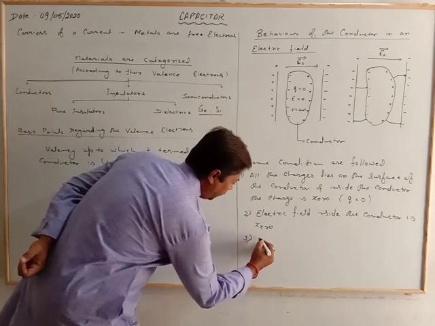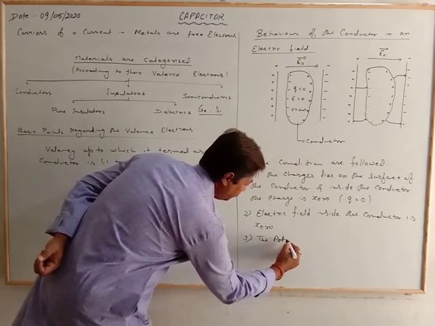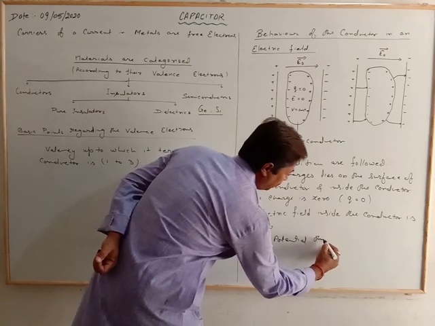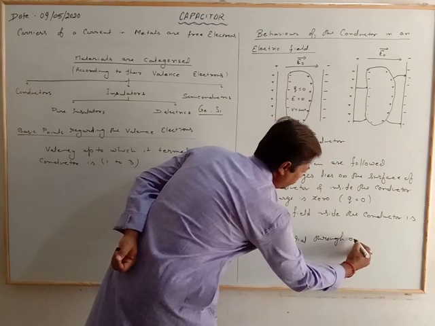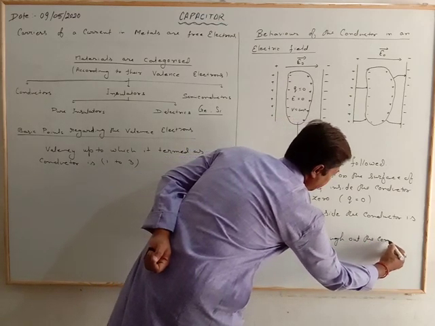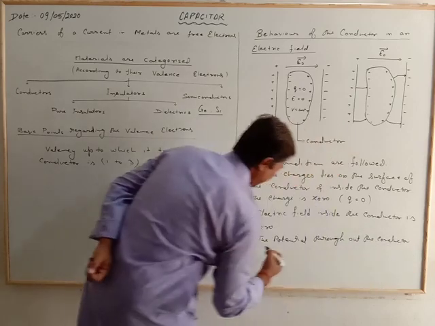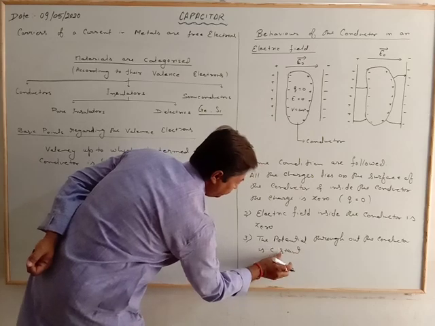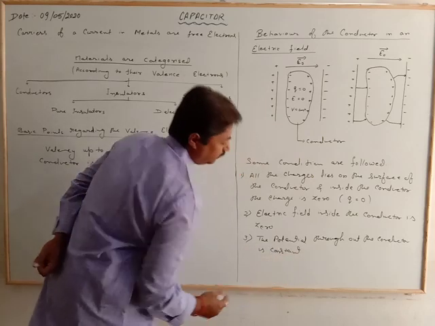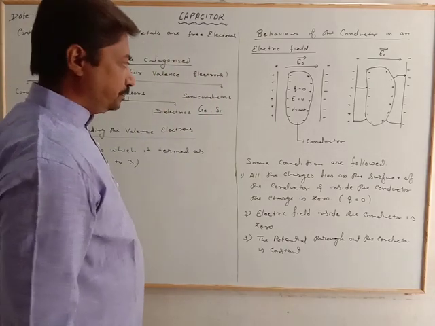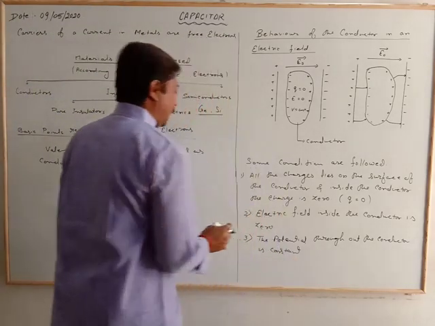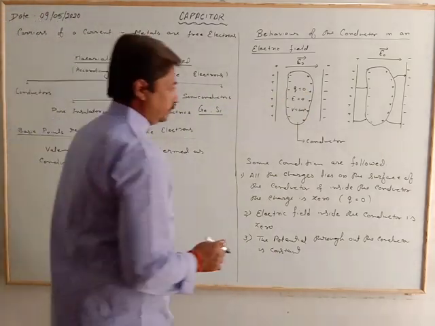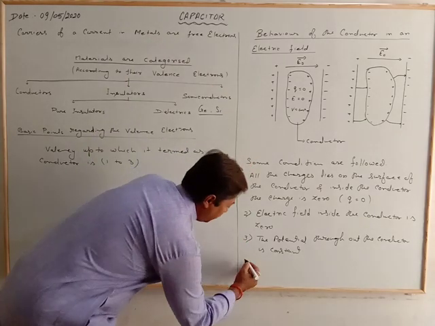Third point: the potential throughout the conductor is constant. And the electric field lines are perpendicular, entering or leaving the conductor perpendicular to its surface.